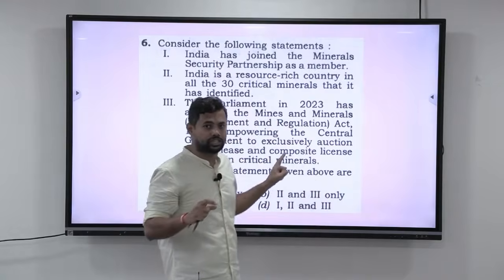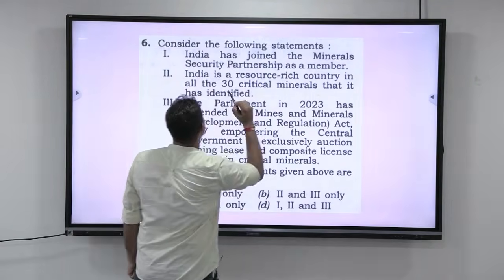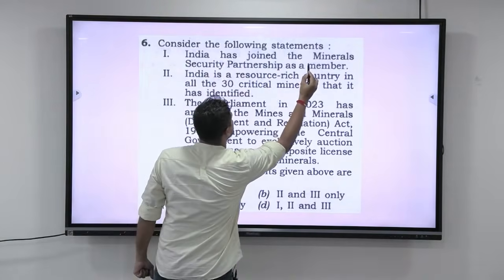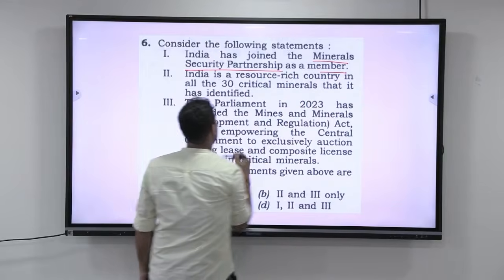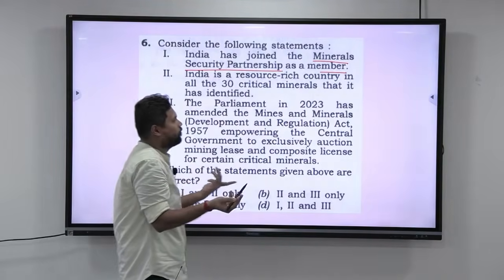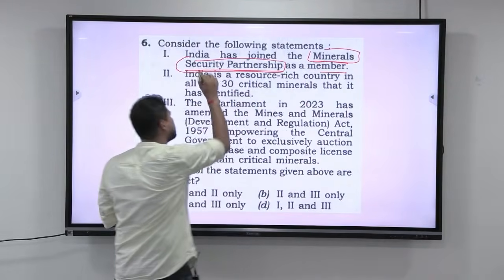Now look at this. This is done by design by UPSC. Look at this question very carefully. Consider the following statements. India has joined the Mineral Security Partnership as a member. Okay. Let us keep this. I don't know. I have not studied Mineral Security Partnership, so I don't know whether India is a member or not. Let us keep it like that.